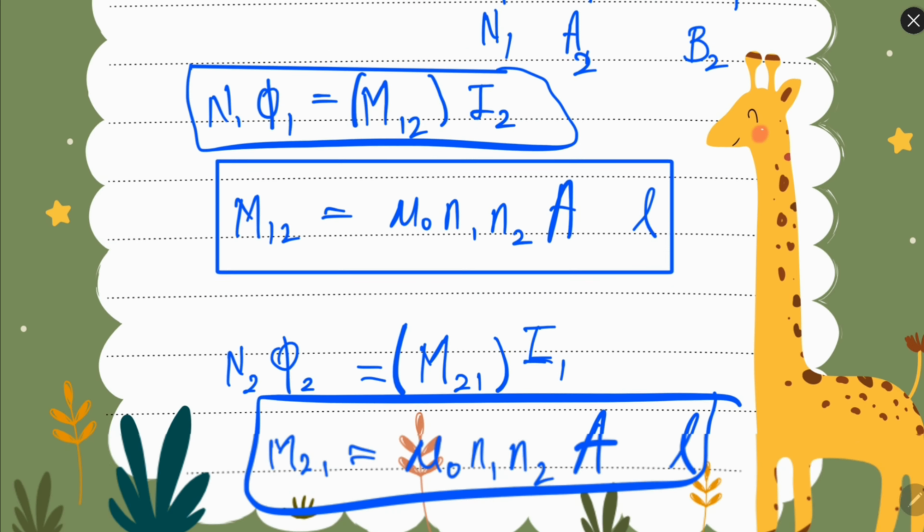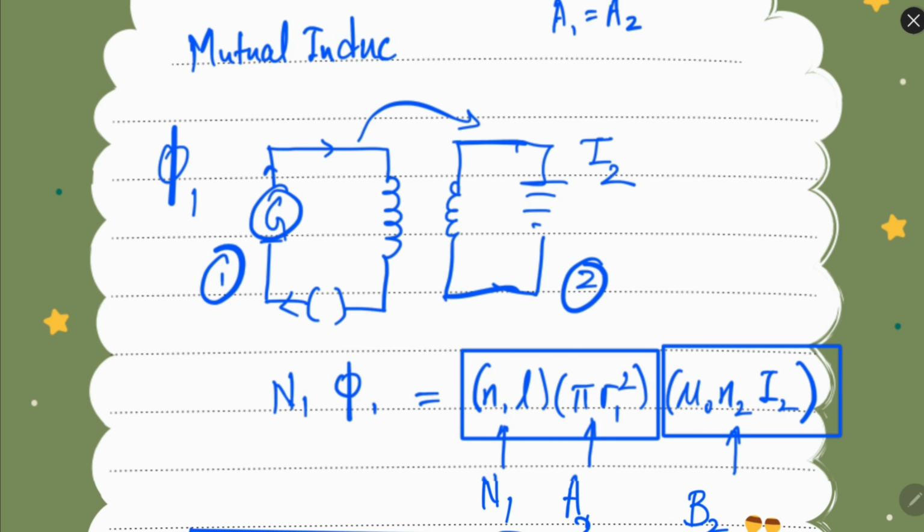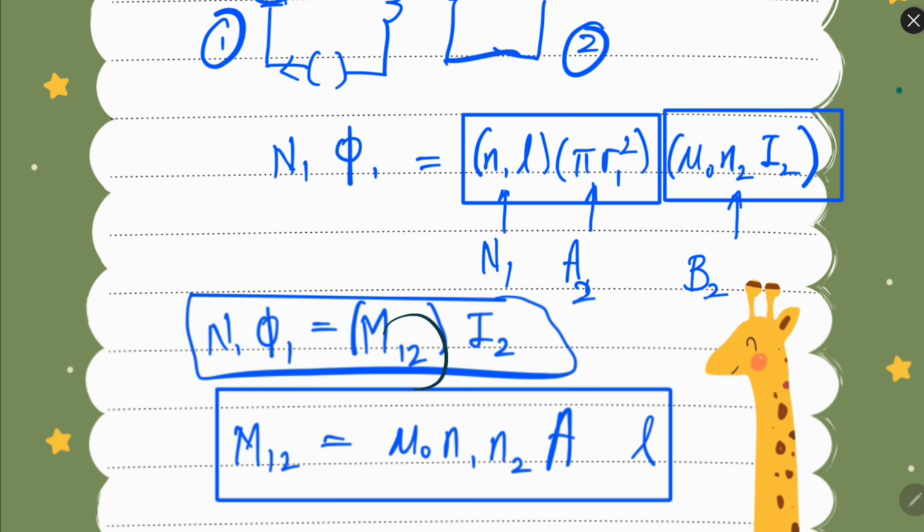So flux in the first coil, current in the second coil, and this term is called the mutual induction coefficient, M12. Let's say this is the first coil and this is the second coil. If we are giving current to the first coil, this will be the primary coil and the second will be the secondary coil, so M12.